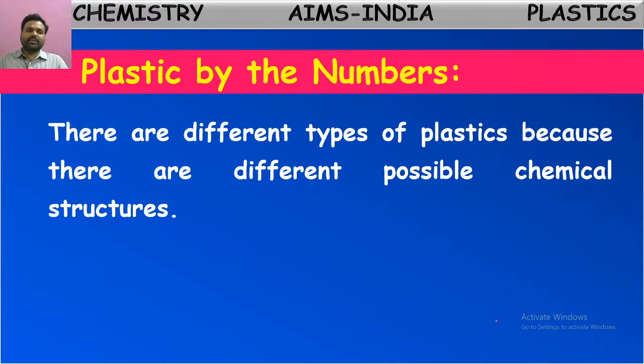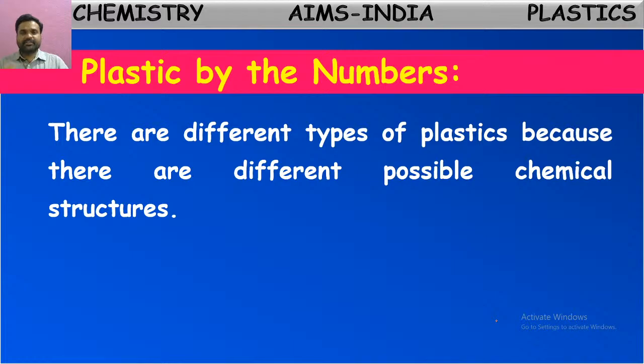There are different types of plastics because they have different possible chemical structures. Why are there so many kinds of plastics? Because polymers can exist in different forms. Earlier we said monomers combine together to form polymers. The formation of polymers can be done in different ways. Long chains might be formed, bridged chains might be formed, and network-like polymers might be formed. So based upon the polymerization, different kinds of plastics can be obtained.